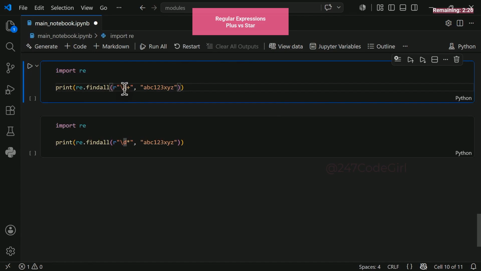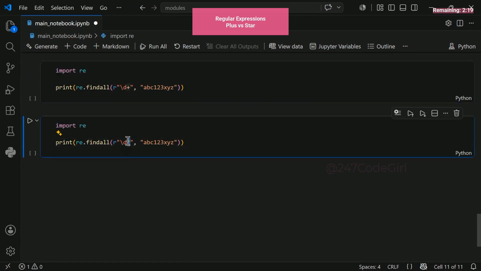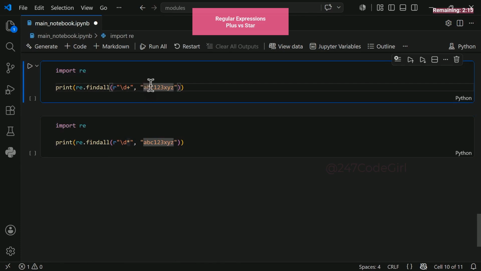The d stands for digit, but notice the massive difference between a plus operator and an asterisk star operator. Take a look at our target string, A, B, C, D, 1, 2, 3, X, Y, Z. To isolate just the numeric digits, we tell Python to scan for numbers. The plus sign means 1 or more. This is crucial. 1 or more.